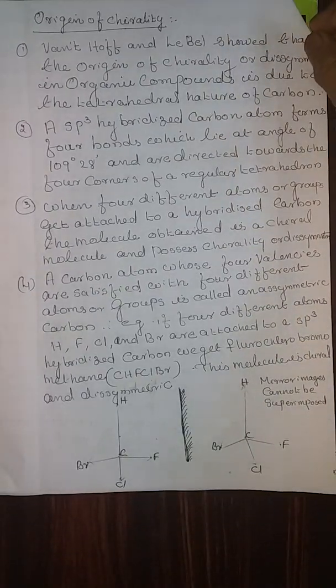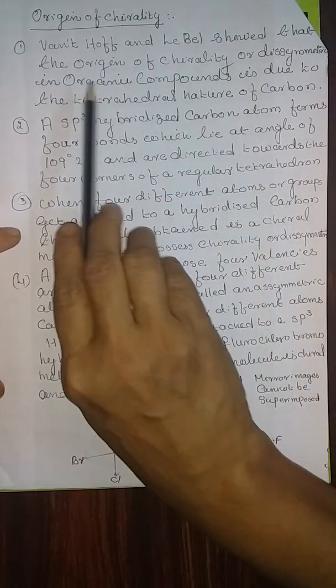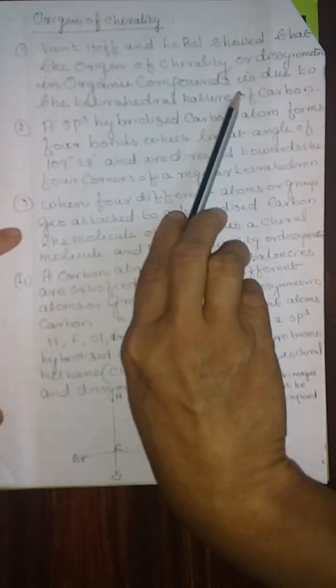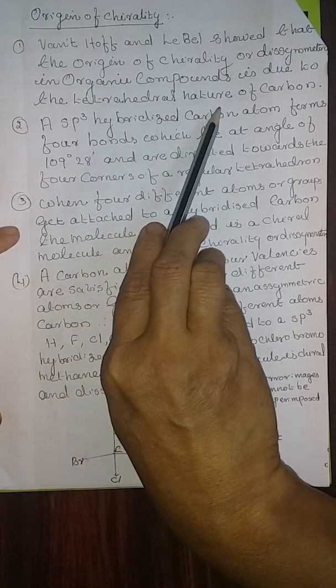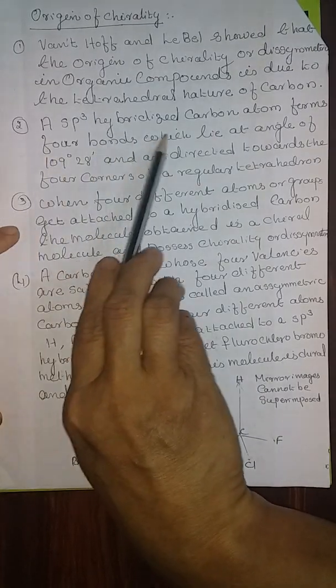Origin of chirality. Point number 1. Van't Hoff and Le Bel showed that the origin of chirality or dissymmetry in organic compounds is due to the tetrahedral nature of carbon. 2. A sp3 hybridized carbon atom.